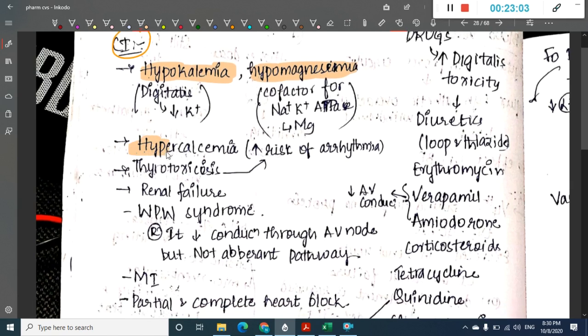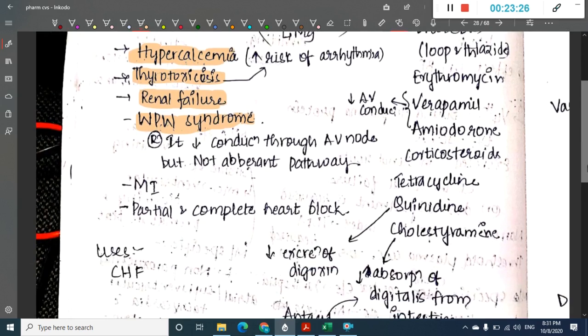Other contraindications include hypercalcemia and thyrotoxicosis, because both increase the risk of arrhythmias. It is contraindicated in renal failure. Why? Because digoxin is excreted through the renal route.